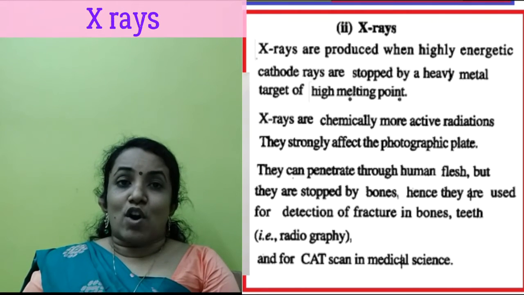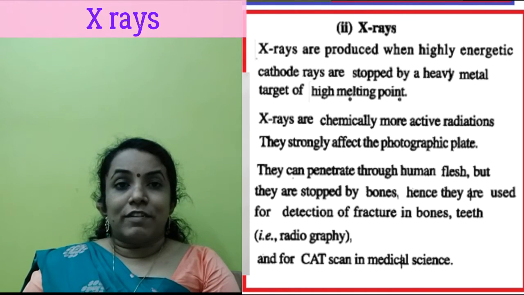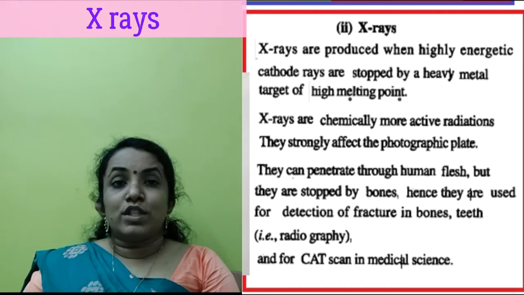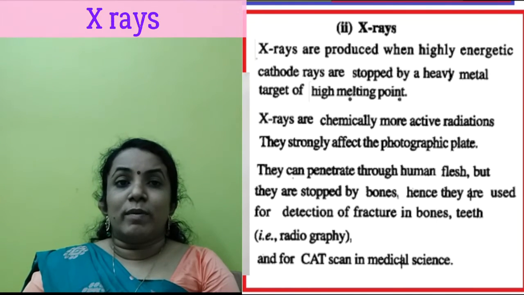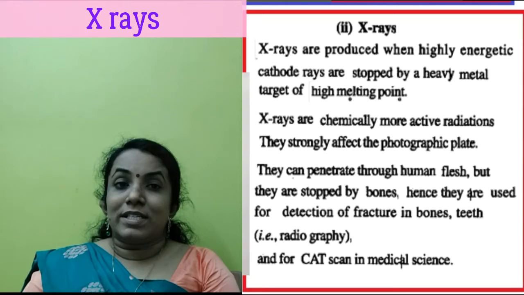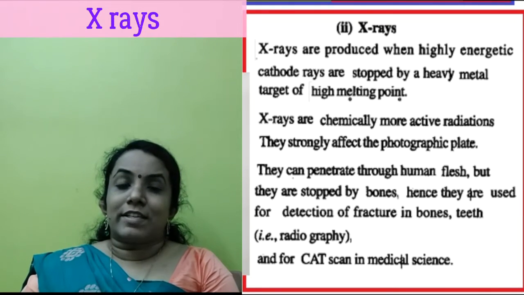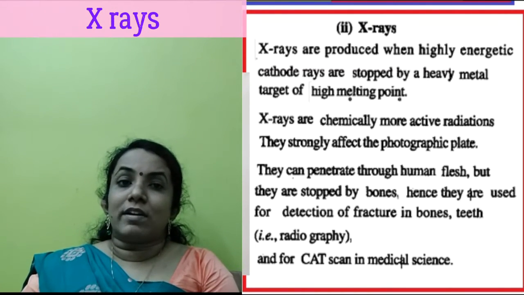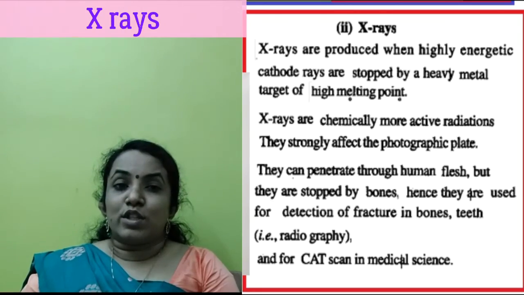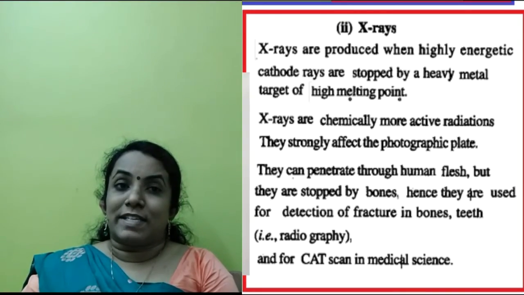X-rays strongly affect a photographic plate and they cause fluorescence when they strike a fluorescent material. X-rays can penetrate through human flesh but are stopped by bones, so they are used to detect fractures in bones. The main uses of X-rays are to study fractures in bones, to study atomic arrangements of crystals, and also to detect concealed precious metals.